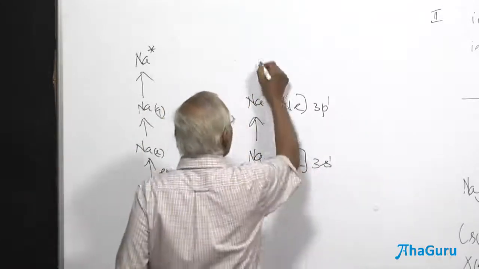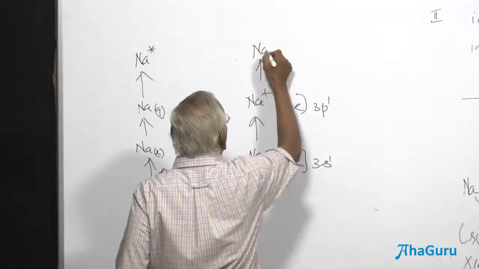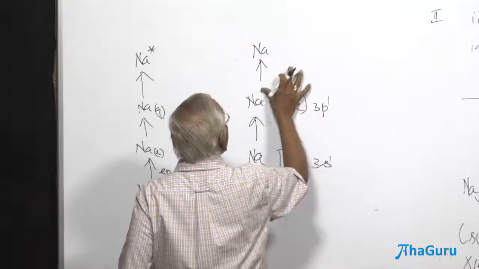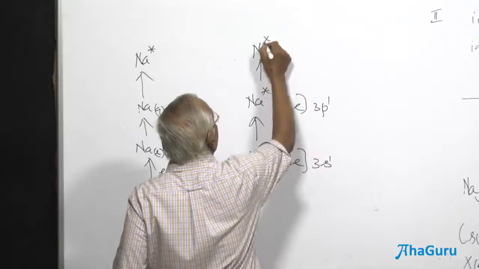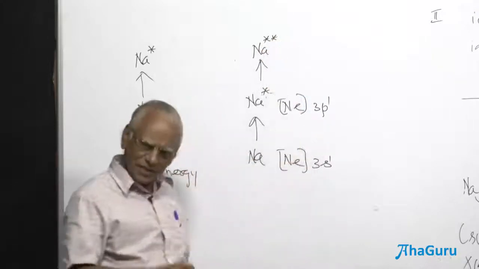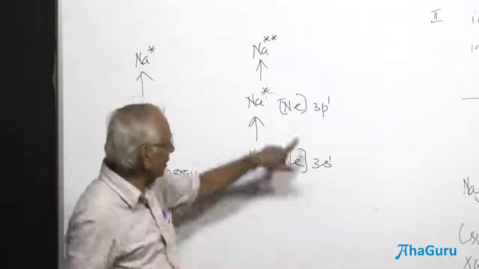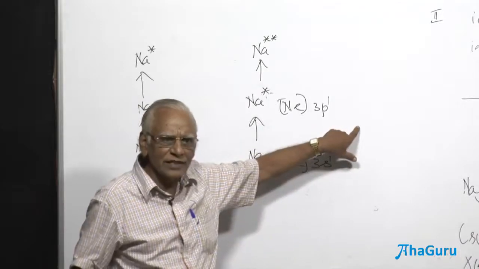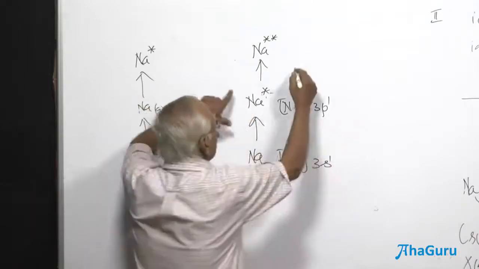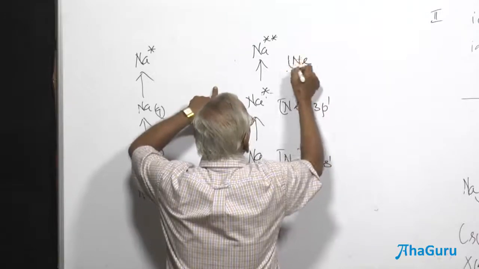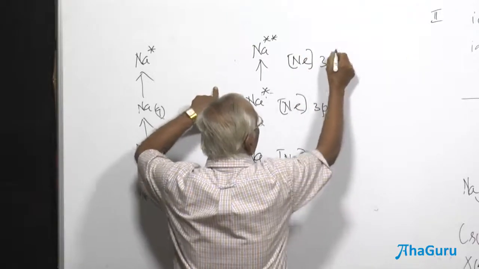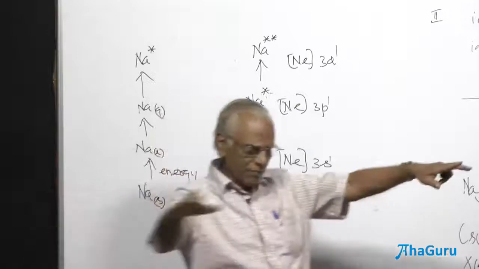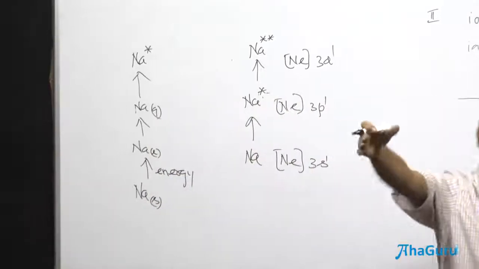If you supply some more energy, it is still going to be Na only. Sorry, it is not Na plus, it is the excited state. Let me put the second excited state, still a higher energy level. Now, what is the one more orbital present in the third level? The d level. The electronic configuration could have been neon core and 3d1. Of the 5 orbitals, which orbital should it go to? Any one of the 5 orbitals.